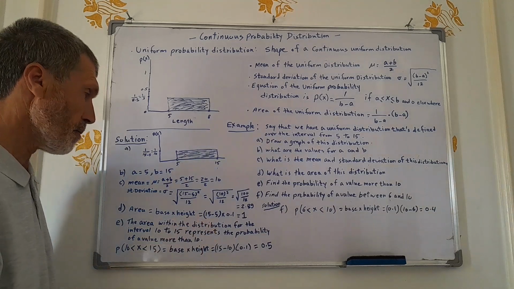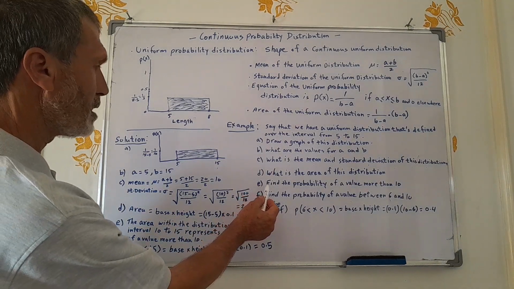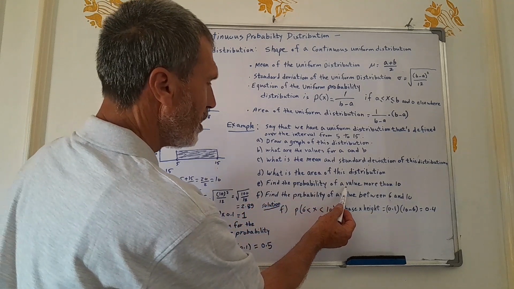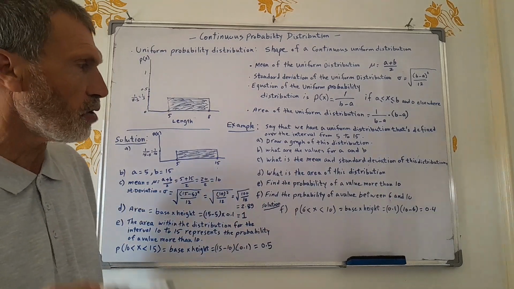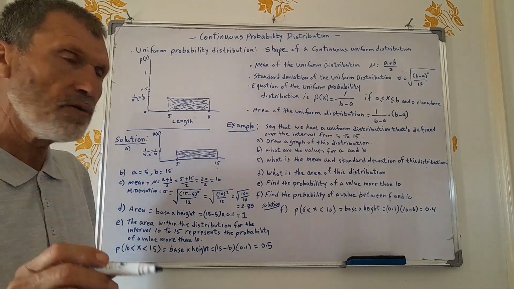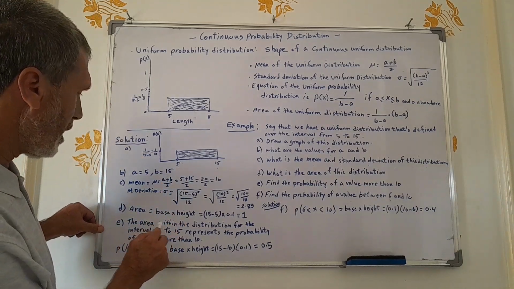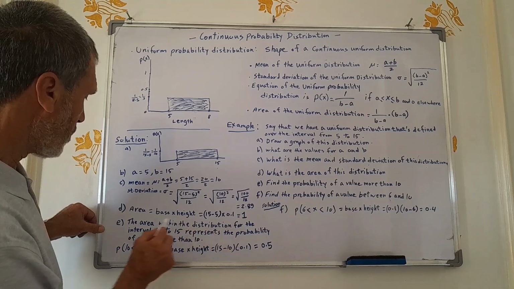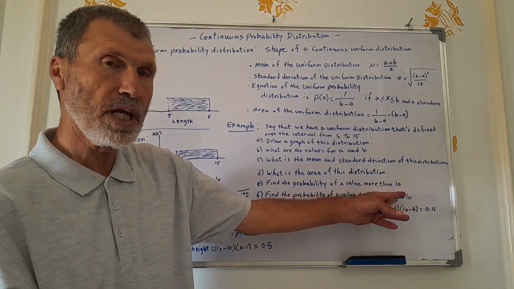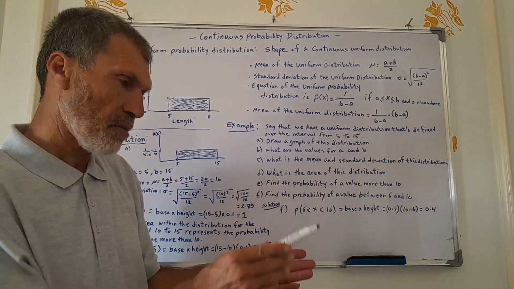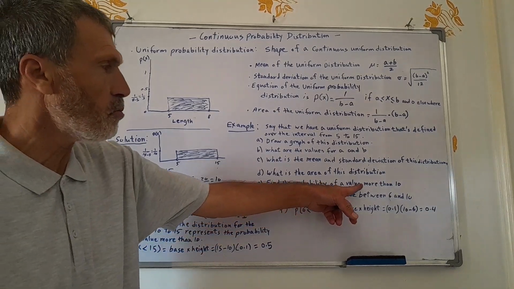Now, part E says find the probability of a value more than 10. So we need to find the probability of this distribution when a value is more than 10. Remember that the area within the distribution for the interval 10 to 15, the area more than 10 but less than 15, from 10 to 15.